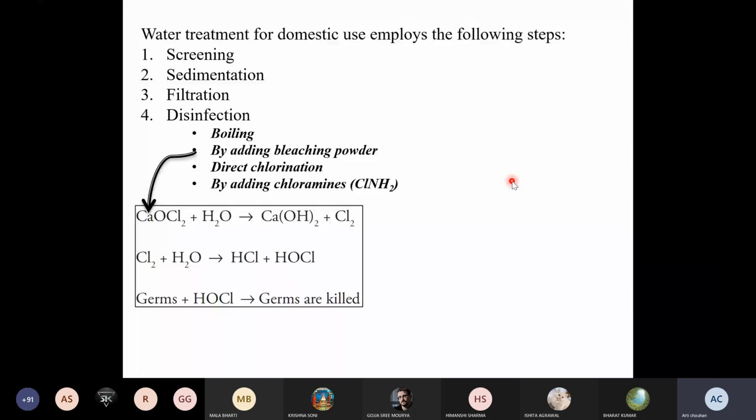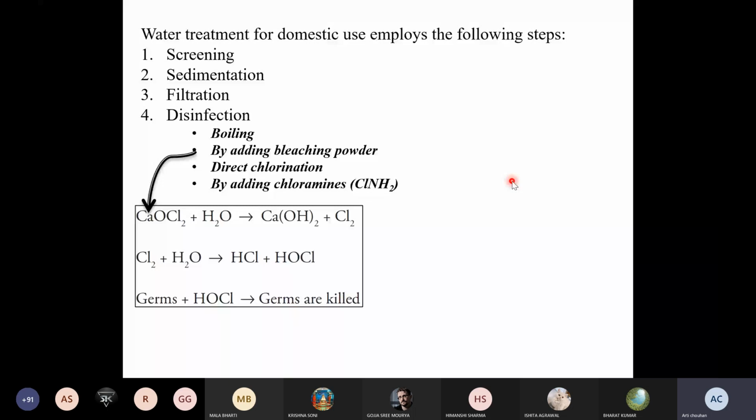It is a very important part, chlorination of the water for water treatment. The chlorination can be done by use of chlorine gas or by using sodium hypochlorite, calcium hypochlorite, and so on. In all the cases, hypochlorous acid, HOCl, is formed in the presence of water.